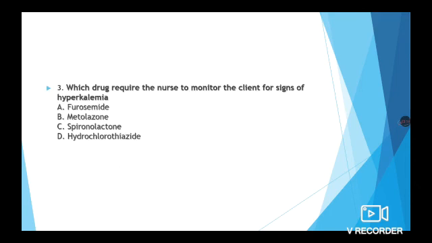The next question, which drug requires the nurse to monitor the client for signs of hyperkalemia? Furosemide, metolazone, spironolactone, hydrochlorothiazide. The correct answer is C, spironolactone, because it is a potassium sparing diuretic. When the patient is on this diuretic therapy, it will not cause the potassium to be excreted from the kidney. So this may result in higher level of potassium in the blood.